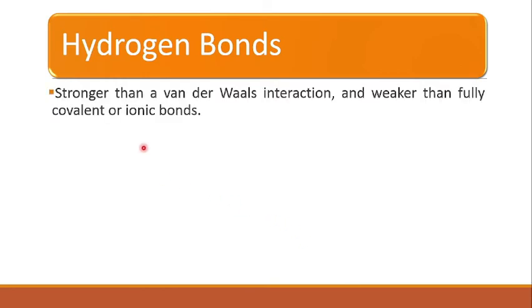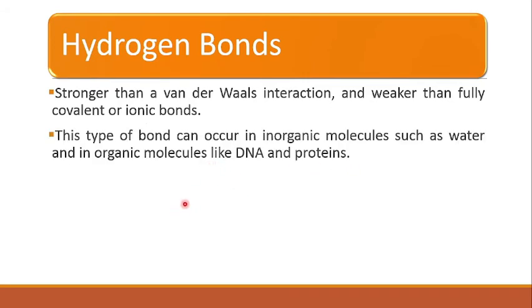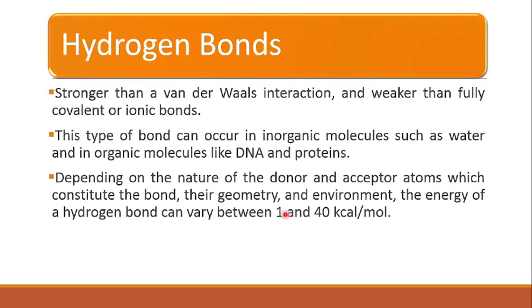The hydrogen bonds are stronger than the van der Waals interaction, and they are weaker than fully covalent or ionic bonds. This type of bond can occur in inorganic molecules such as water, and in organic molecules like DNA and proteins. Depending on the nature of the donor and acceptor atoms which constitute the bond, their geometry and environment, the energy of the hydrogen bond can vary between 1 and 14 kilocalories per mole.